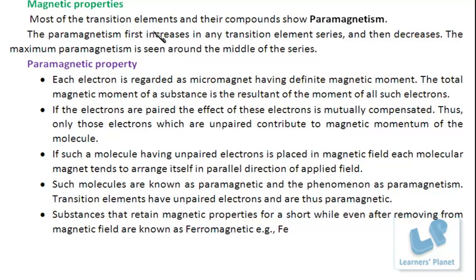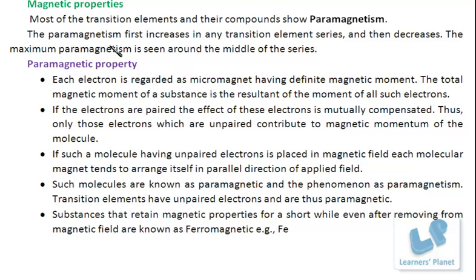Magnetic properties. Most of the transition elements and their compounds show paramagnetism. Paramagnetism means they are attracted in the presence of a magnet. Why do they show paramagnetic properties? You must be knowing that the atoms or the molecules having unpaired electrons show paramagnetic property. Now in this case also there will be a one-liner answer that as there are unpaired electrons in the d orbitals, these show paramagnetic properties.